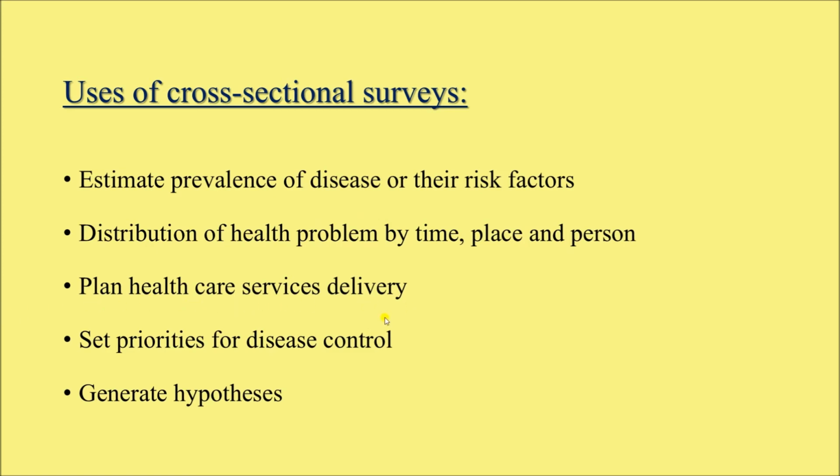Plan healthcare services delivery and set priorities for disease control. Suppose after conducting a cross-sectional survey, I found out that in a particular village there is high prevalence of hypertension. That means we have to set our priority for control of hypertension in that village, and for that we have to plan our healthcare service delivery accordingly. We should provide them with anti-hypertensive medications and also go for necessary investigations. So, these investigation facilities should be available in that community.